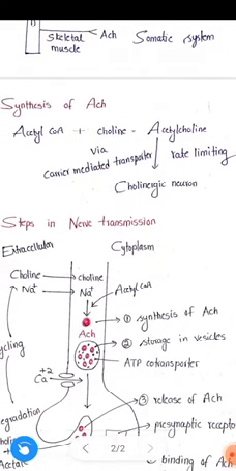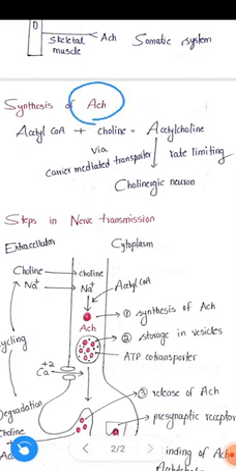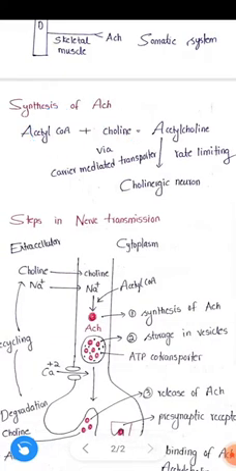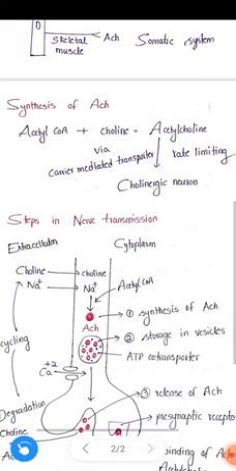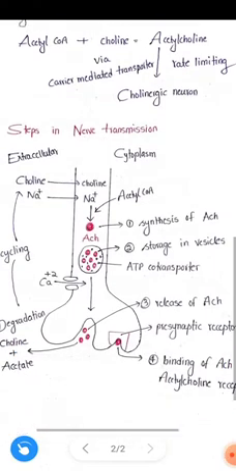Next, coming to the synthesis of acetylcholine. Sorry guys, not released, synthesized. How is acetylcholine synthesized? Acetylcholine is synthesized by the combination of acetyl coenzyme A and choline. These two combine to form acetylcholine. With the help of a carrier-mediated transporter, choline enters into the cholinergic neuron, which is a rate-limiting step.